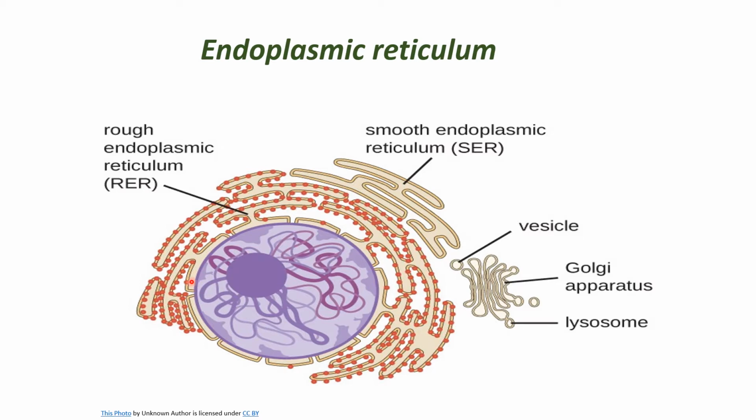And what is the function of RER, rough endoplasmic reticulum? So it is the site of protein synthesis. We know that ribosomes come from the nucleolus. Ribosomes carry out the process of protein synthesis. They combine amino acids to make the protein molecule.